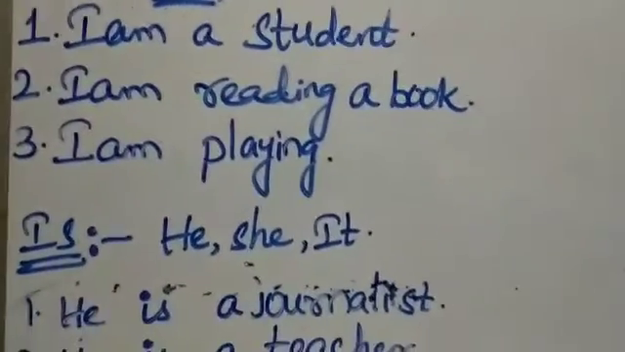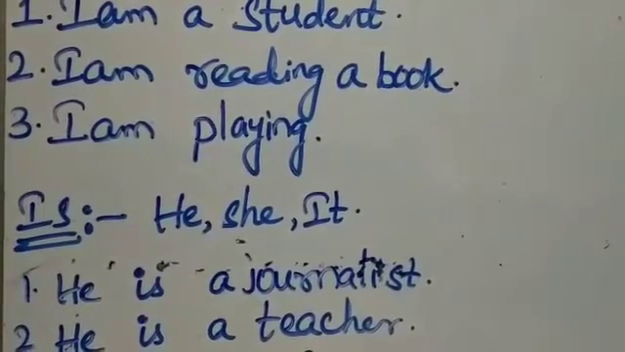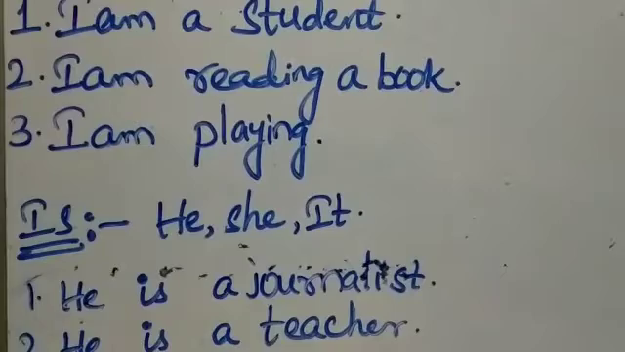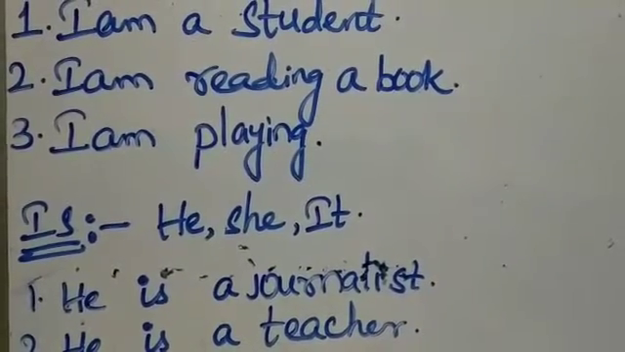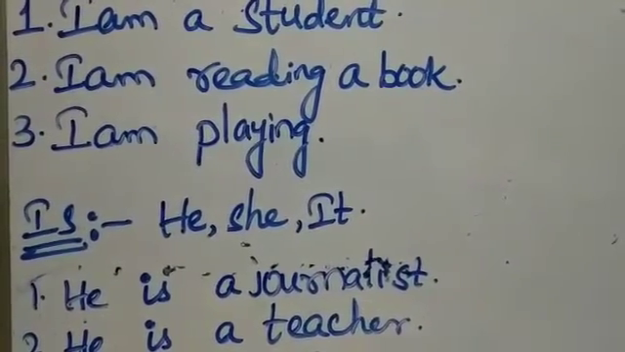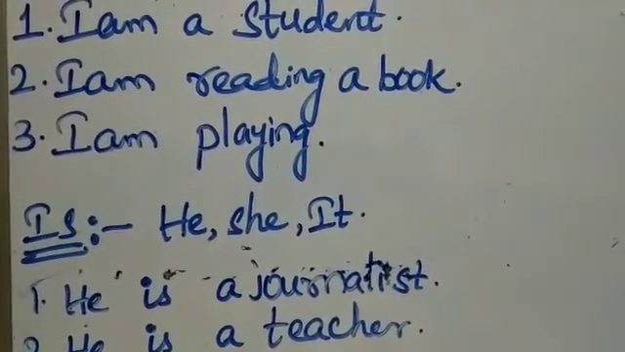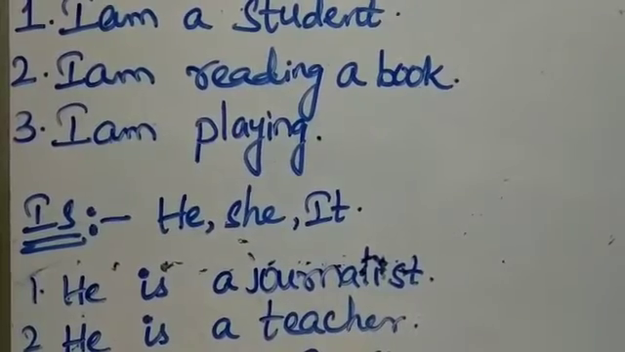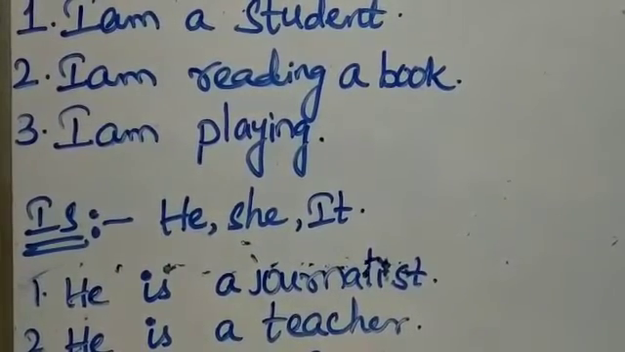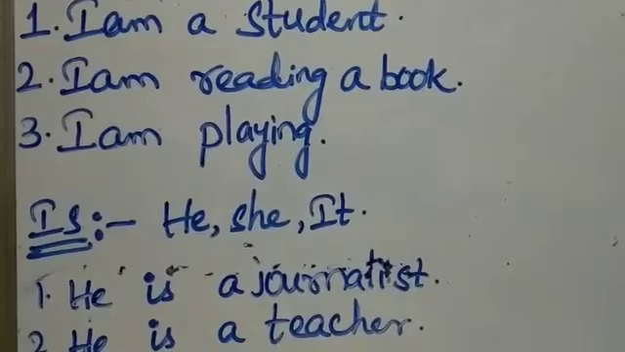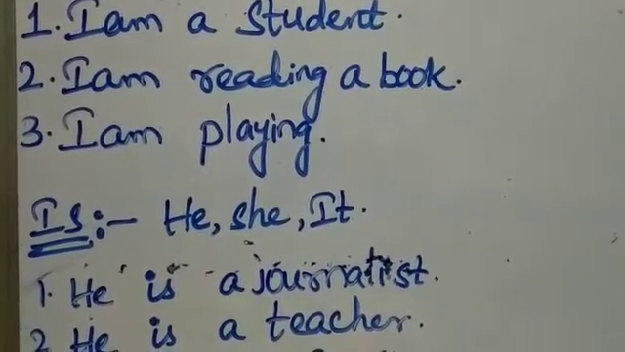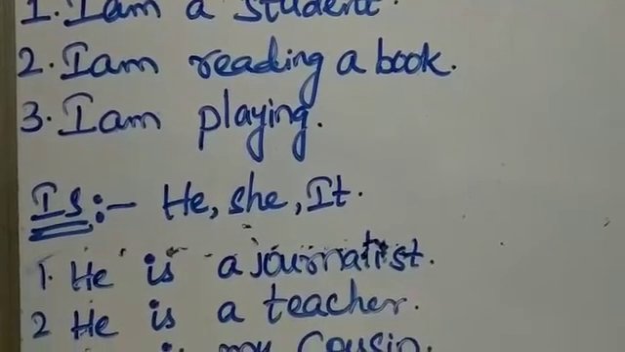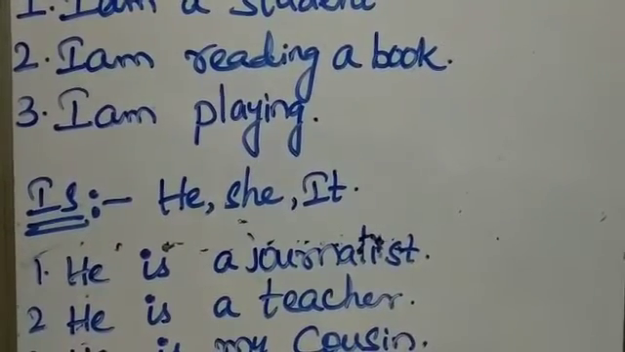Now moving to our next topic, that is the use of is. Where are we using the word is? We use the word is for a singular person, that is either male or female, either living things or non-living things. Is is used for a singular thing, for a singular object.